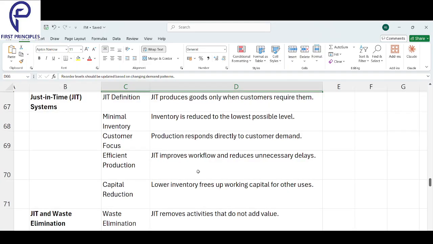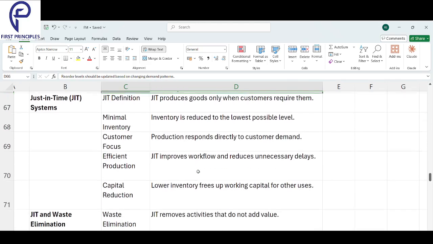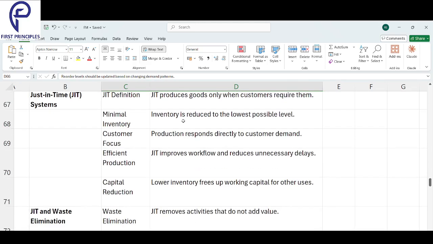Finally, we have the just-in-time system. What happens in a just-in-time system? See, whenever you need the goods, you will just get it.